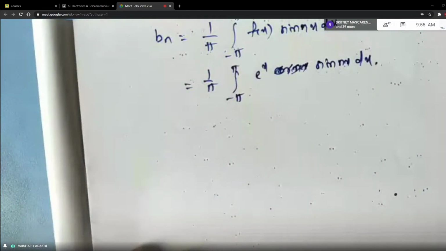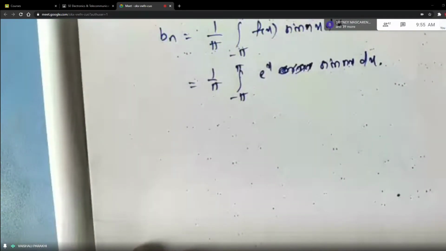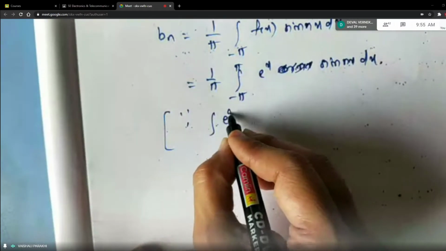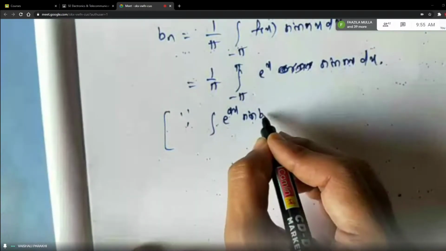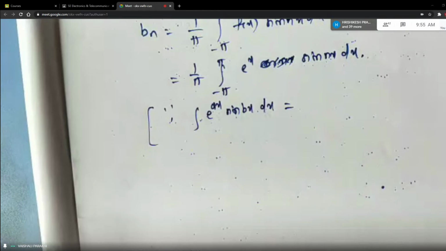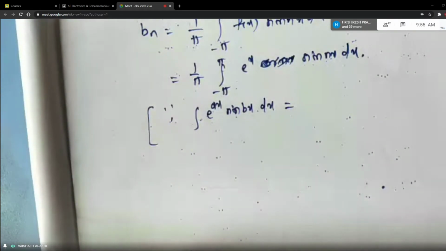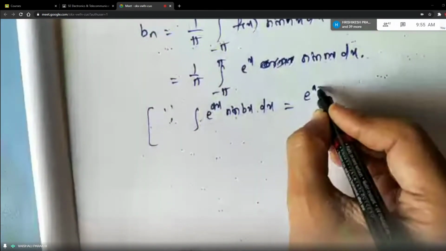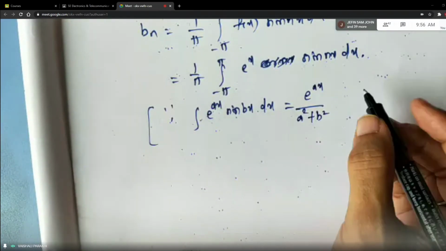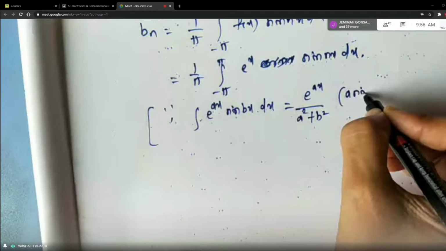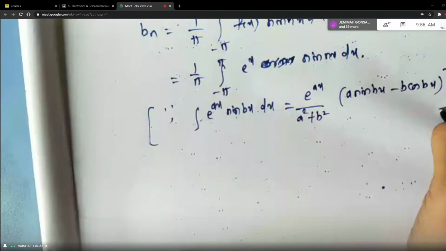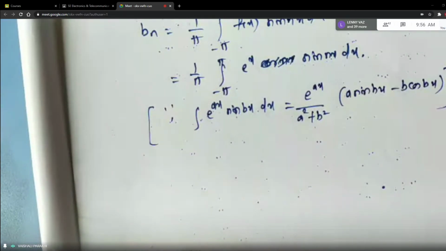Okay. Now again you have to refer formula number 7, students. That is the formula for e raised to x sine bx now. This is also ready-made formula for you. Integral of e raised to x into sine bx is e raised to x upon a square plus b square, right? a sine bx minus b cos bx, is it? Check formula number 7, students.